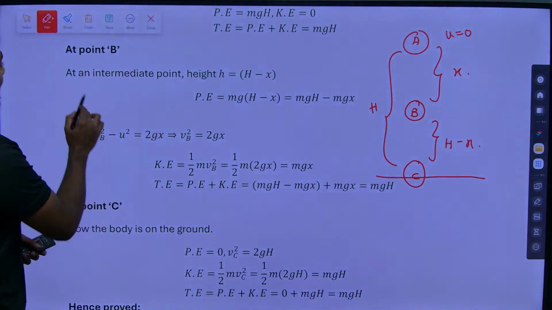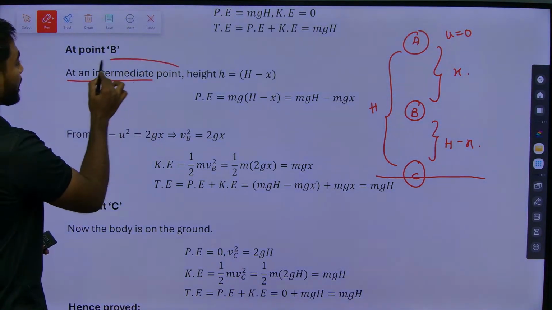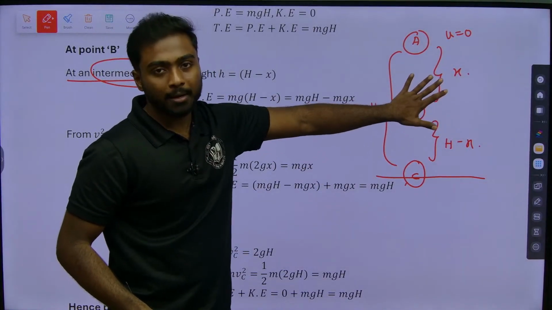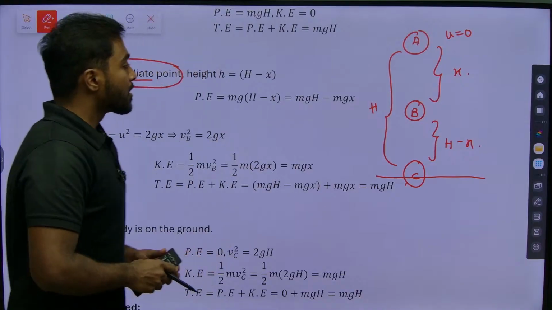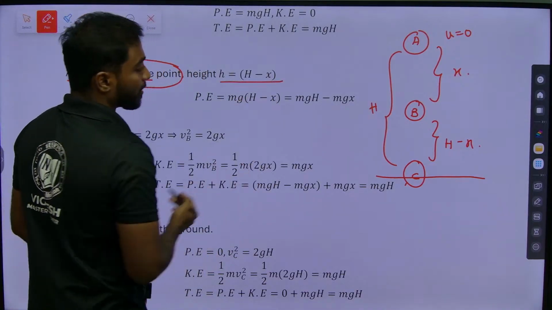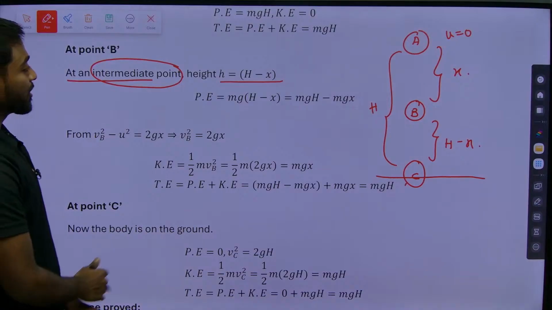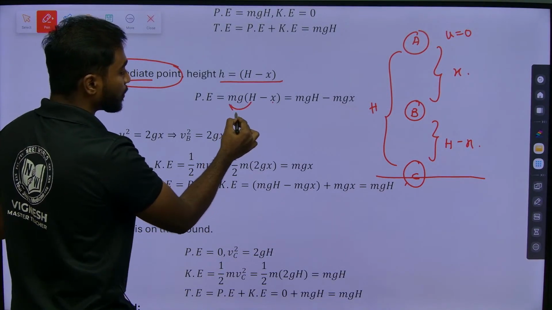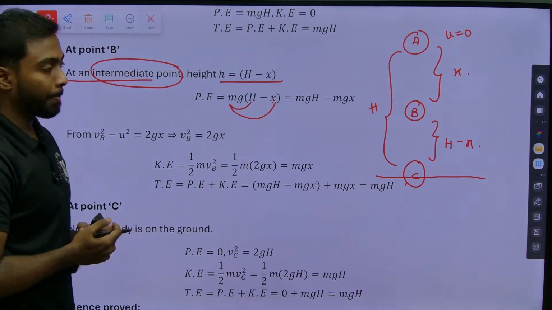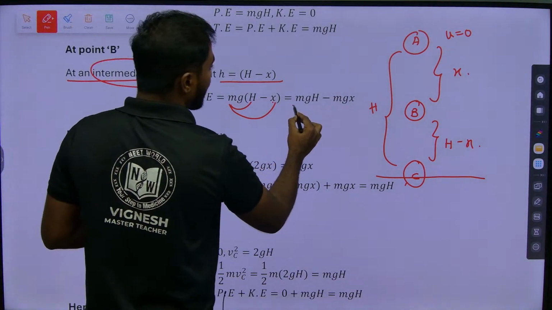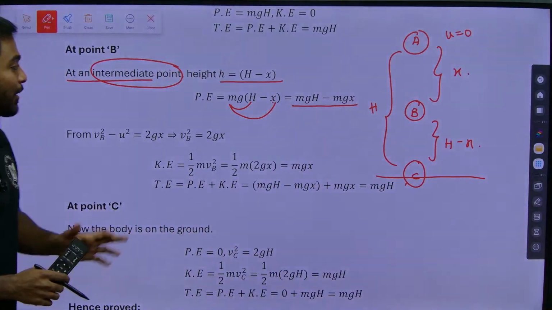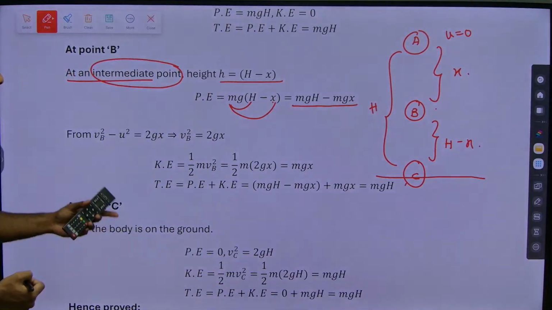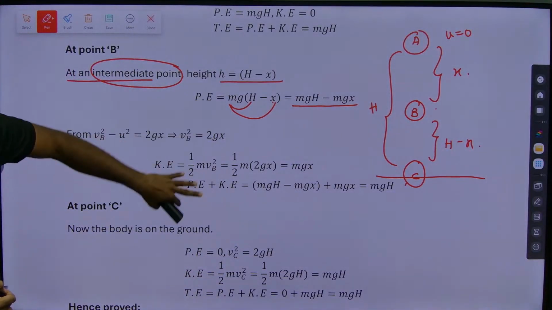So at an intermediate point, intermediate in the sense it is between point A and point C, we have taken somewhere point B. So the height will be h minus x. Now potential energy is mg into h minus x. I need to multiply mg into h minus x. So what we will get, mgh minus mgx is the value of potential energy at point B. Now we need to talk about what is kinetic energy.